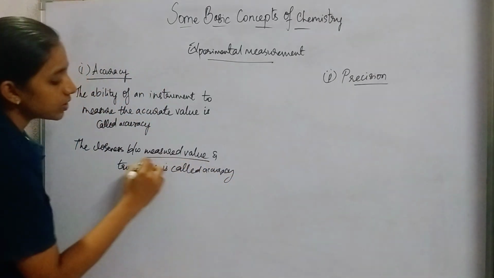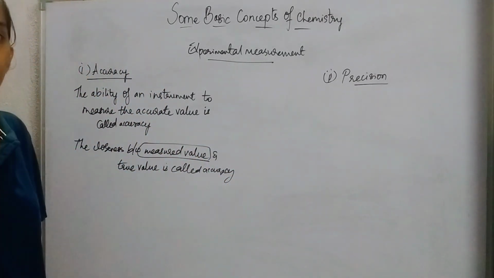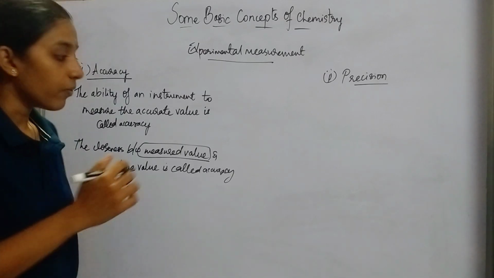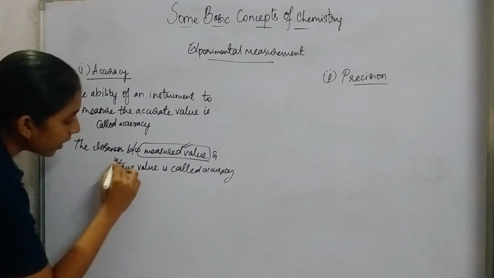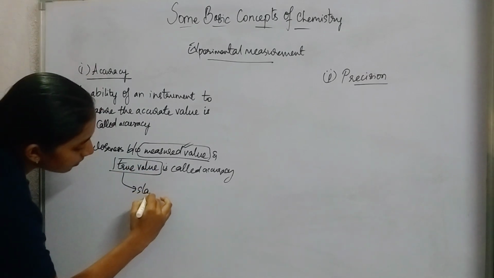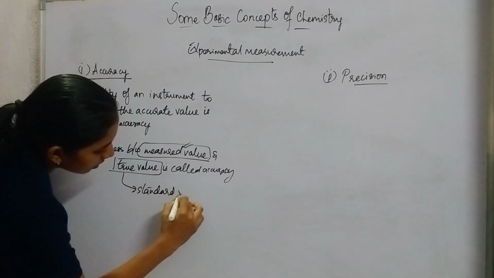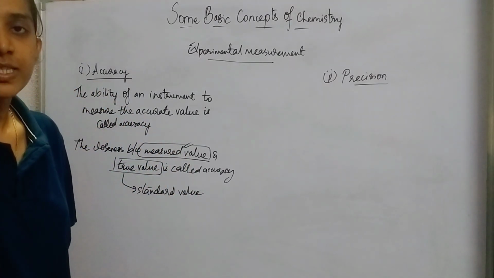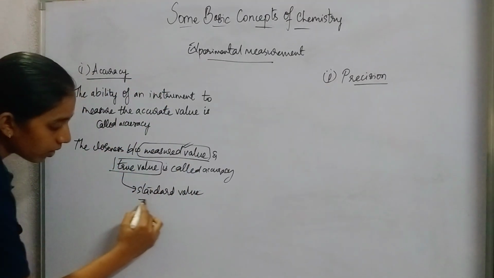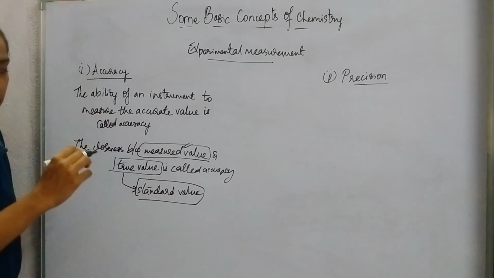So what is the measured value? The value which we obtain while performing the experiment is called the measured value, and the true value is the standard value which has been proven theoretically by the scientists. Such values are called standard values.